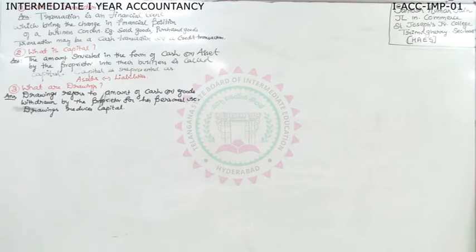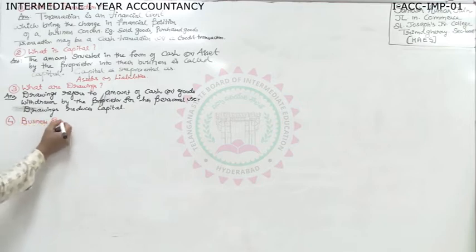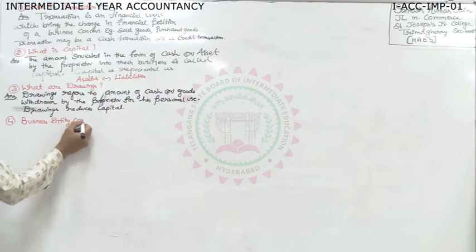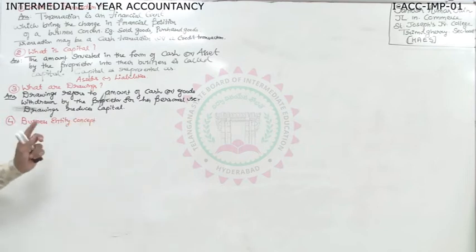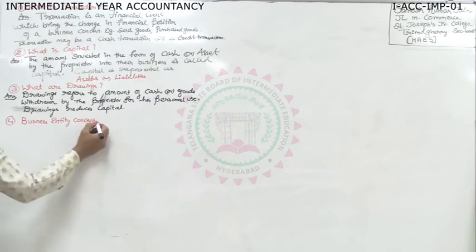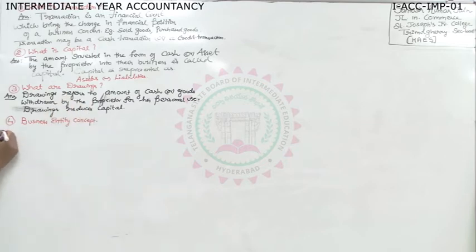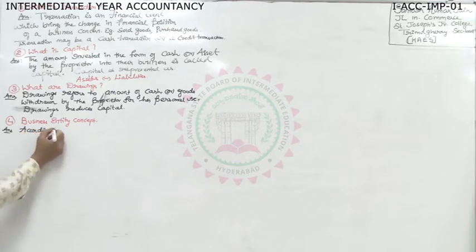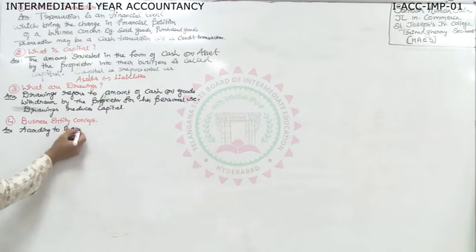Then coming to the next question which we expect, question number 4. The examiner may ask you simply like this: business entity concept. Keep in mind, he did not say what is business entity concept. Simply he said business entity concept. Then what will be the answer? What is my business entity concept? According to business entity concept,